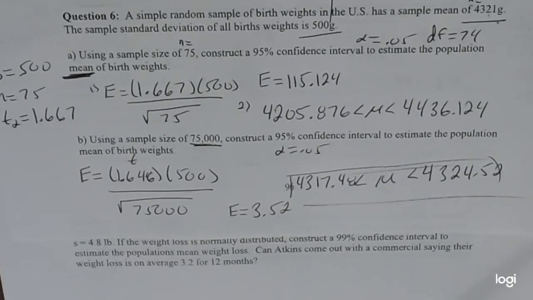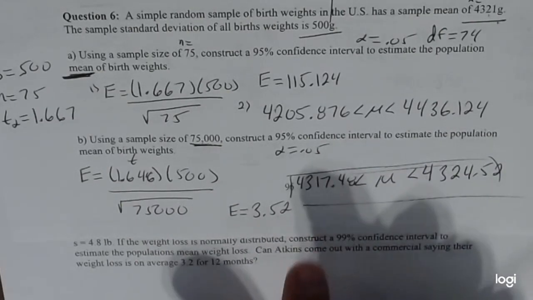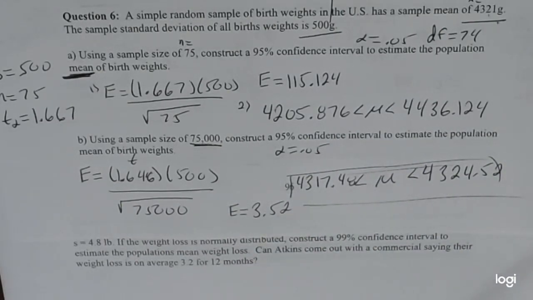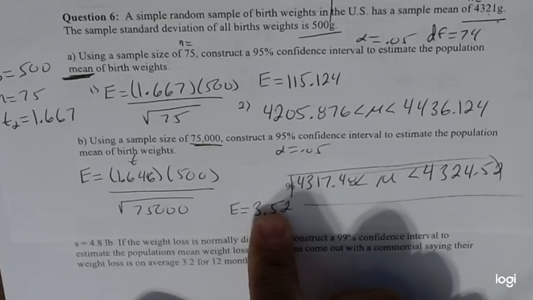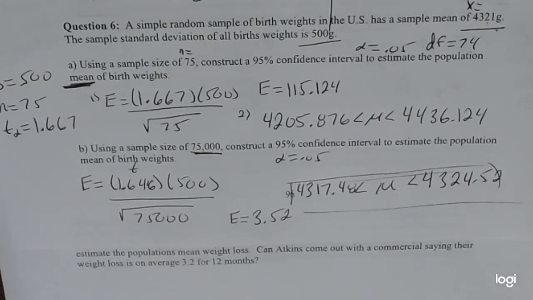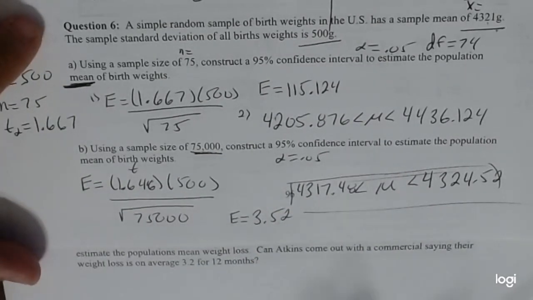So the whole concept of a confidence interval is, here's a scenario according to this question, right? If I have the weights of every single baby born, like I weighed every single baby in the United States at that moment, okay? And if I create a confidence interval, these two numbers would be identically the same, meaning there would be no margin of error because I have every baby in the entire United States at that single time, right?